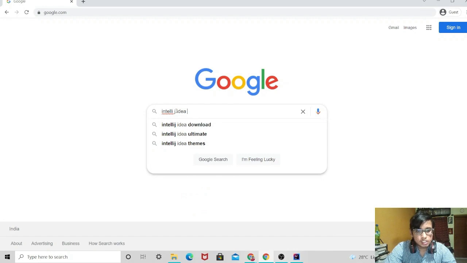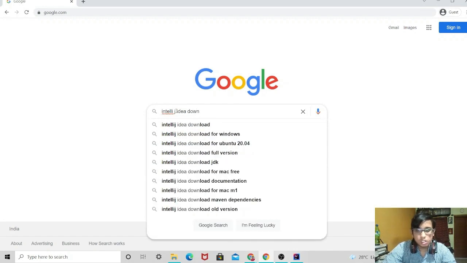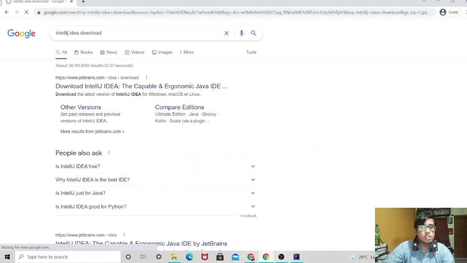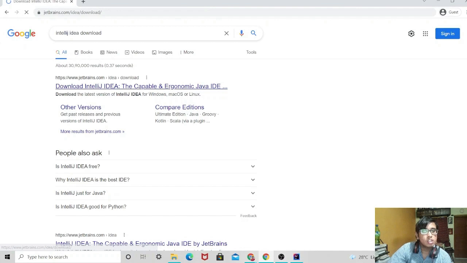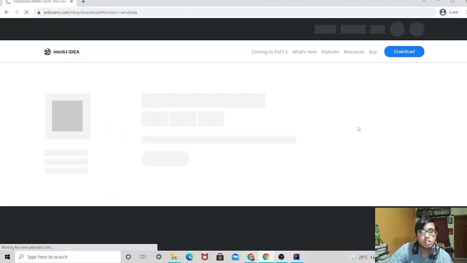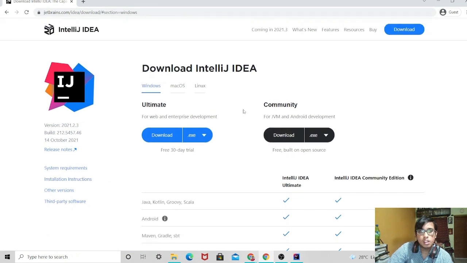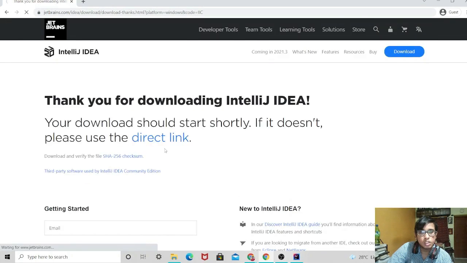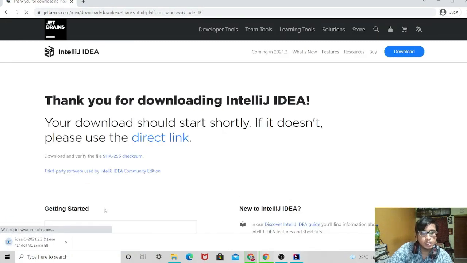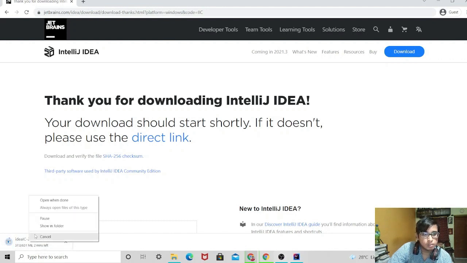IntelliJ IDEA download, and this jetbrains.com, this will be the link. And make sure to download this community edition and not this ultimate edition. This ultimate edition is only free for a 30 day trial, but we'll be using this throughout this course and even beyond. Okay, I also have this installed.